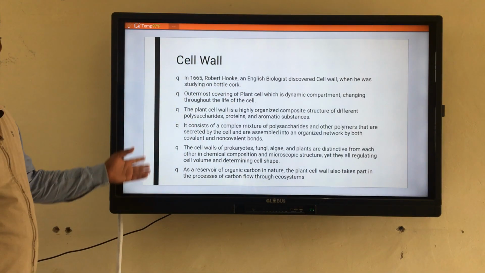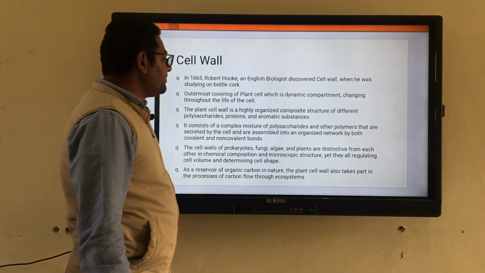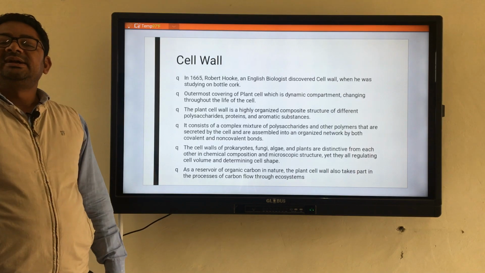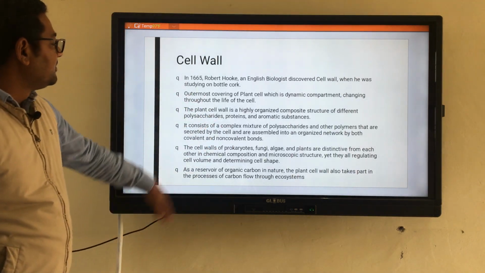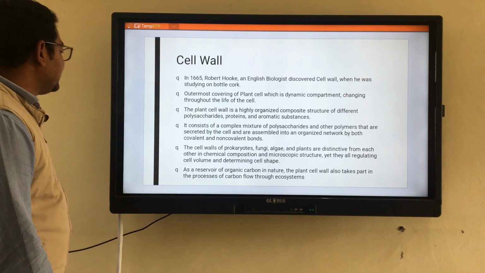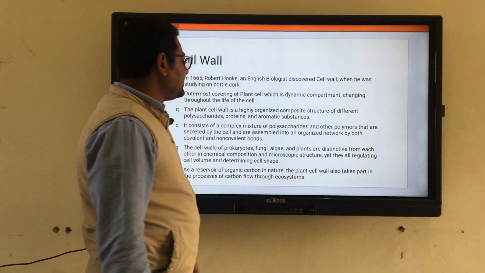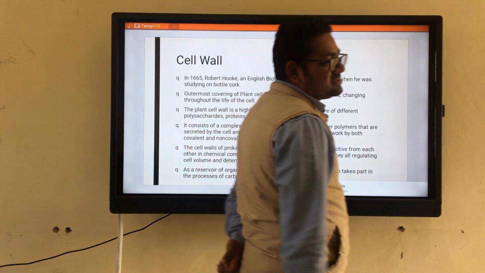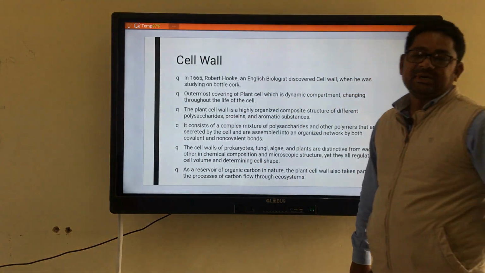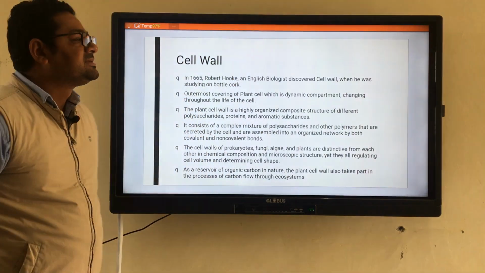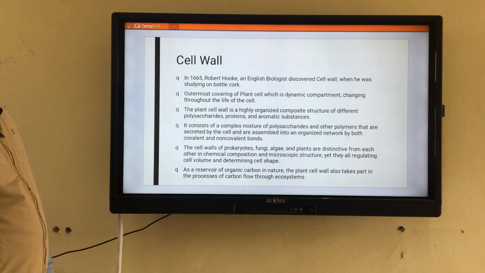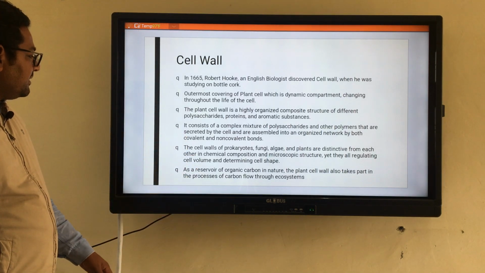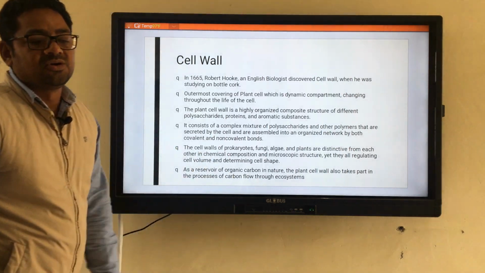This cell wall, beta, is organized in such a way that it consists of many things. It consists of different polysaccharides, proteins and certain aromatic substances which make this important component of the cell. Among the polysaccharides, there are certain glucans, glycans, hemicellulose and pectins, and there are certain proteins which make up the cell wall. Actually, these different components bind with each other with certain covalent and non-covalent bonds.